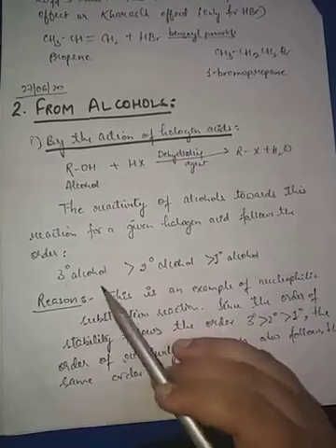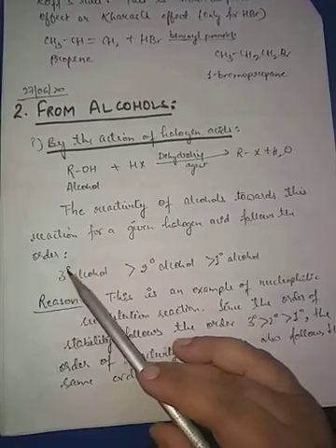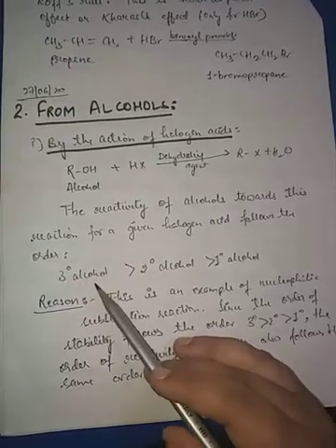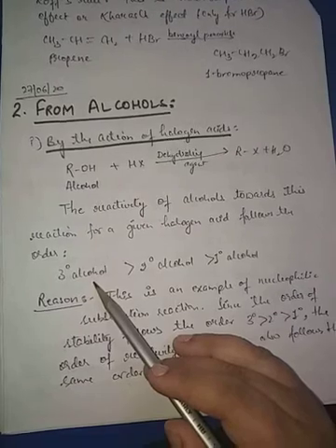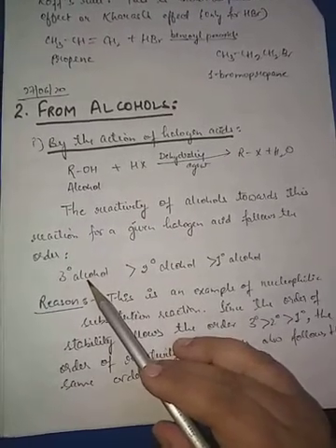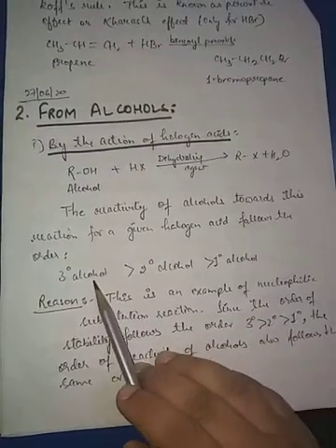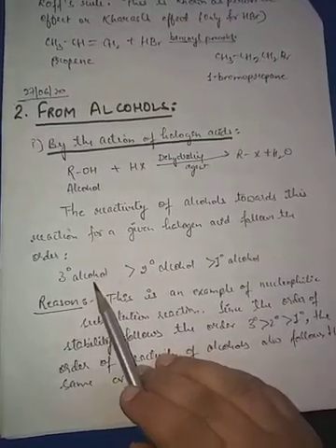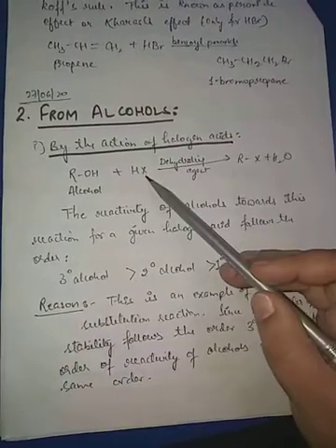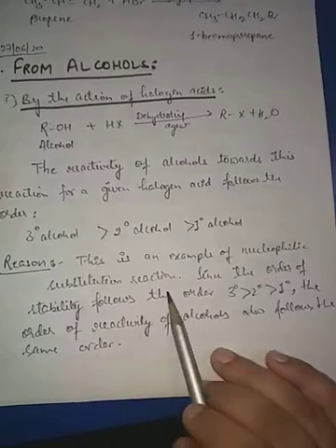Yes, but it is just because if we take tertiary alcohol, it will readily form the carbocation, and that's why these alcohols are more likely to undergo this reaction easily. Okay, this is an example of nucleophilic substitution reaction.